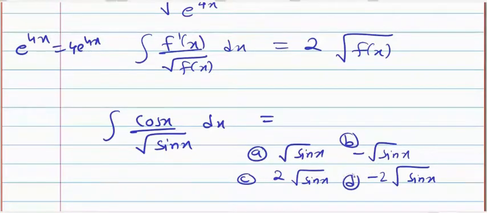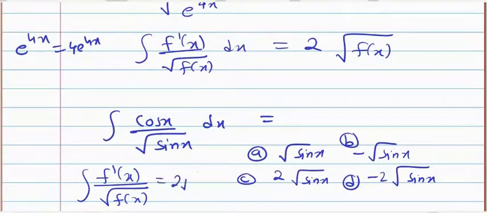Option C. Because the derivative of sin x is cos x. So this is of this form, f dash x divided by under root f of x. Here f of x is sin x, and its derivative is cos x. So the formula gives 2 under root f of x, that is 2 under root sin x. So the correct answer is option C.